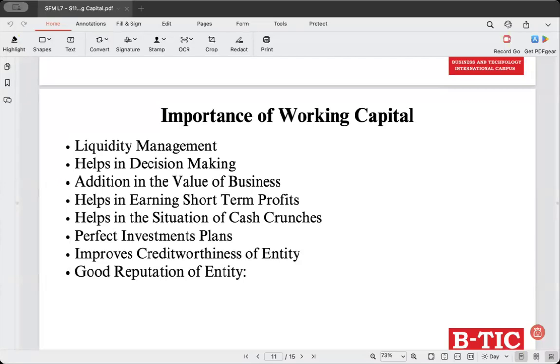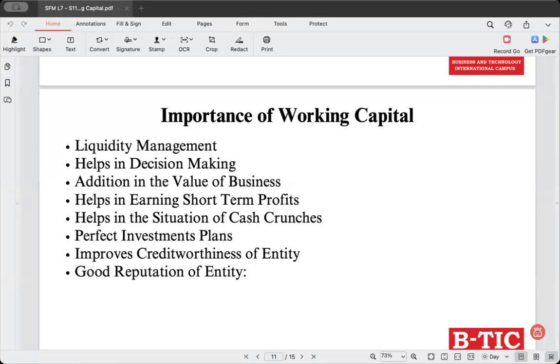Maintaining adequate working capital ensures that the company has enough liquidity. If there is a positive working capital, this means that the financial health and the liquidity of the company is great. So there is effective and efficient liquidity management. That is the reason why it is important to find out the company's working capital.